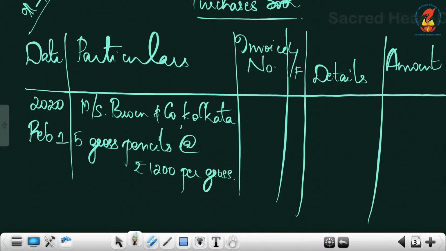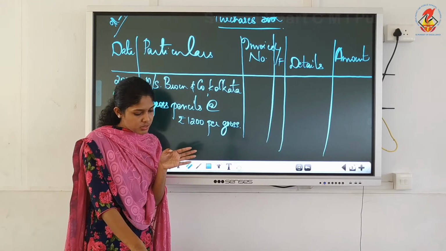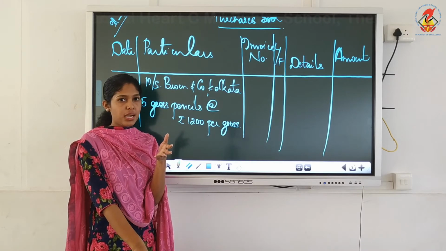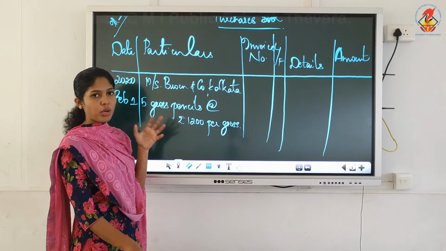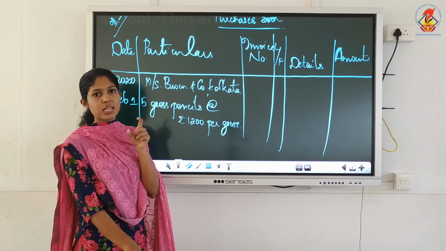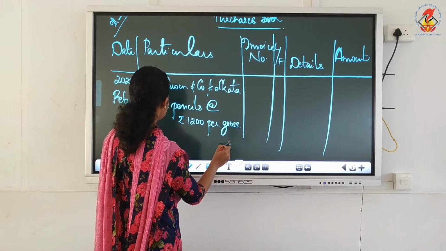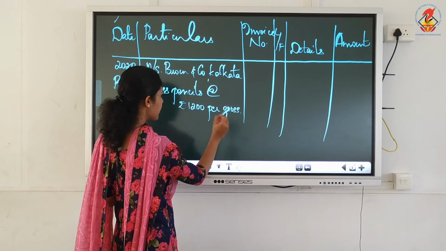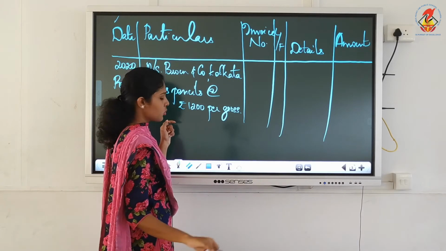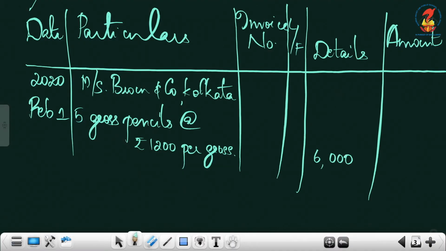Okay. Now gross means 12 dozen. The word is gross, right? Gross means 12 dozen. Understood? So 5 gross pencils. And it is given per gross, so you just have to do 1200 into 5. So that will be 6000, which we have to write in the details column.